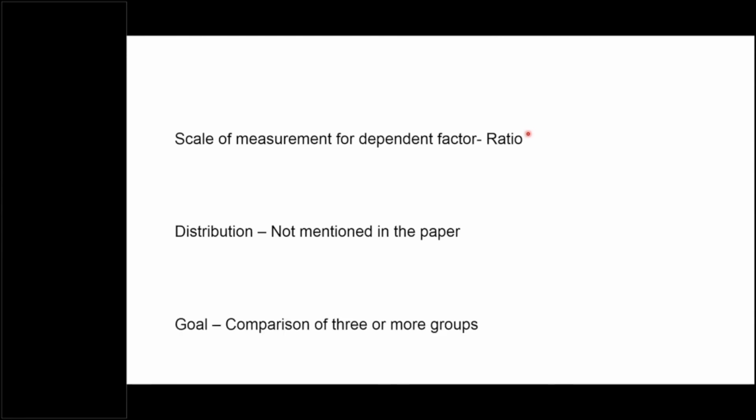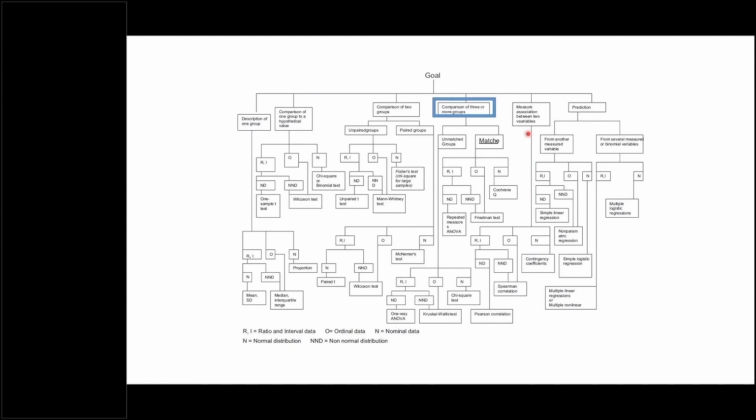And then our goal is, of course, comparison of three or more groups. There are three groups in this paper, so our goal is to compare three groups. So here you can see that this is our goal. These are unpaired, unmatched groups, because we are comparing three groups at each time point. We are not comparing one group at different time points. And it seems that the author considered this score as ratio data. Though they have not mentioned the normal distribution, if this data follows the normal distribution, then we should use one-way ANOVA. If data does not follow normal distribution, then we should use the Kruskal-Wallis test.